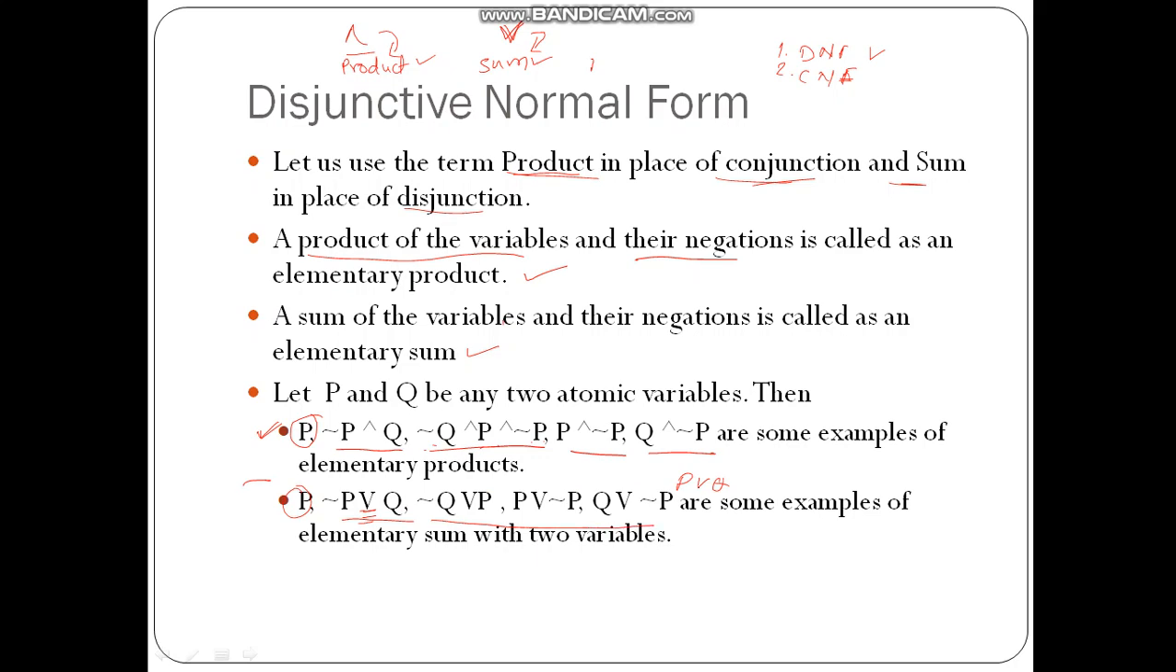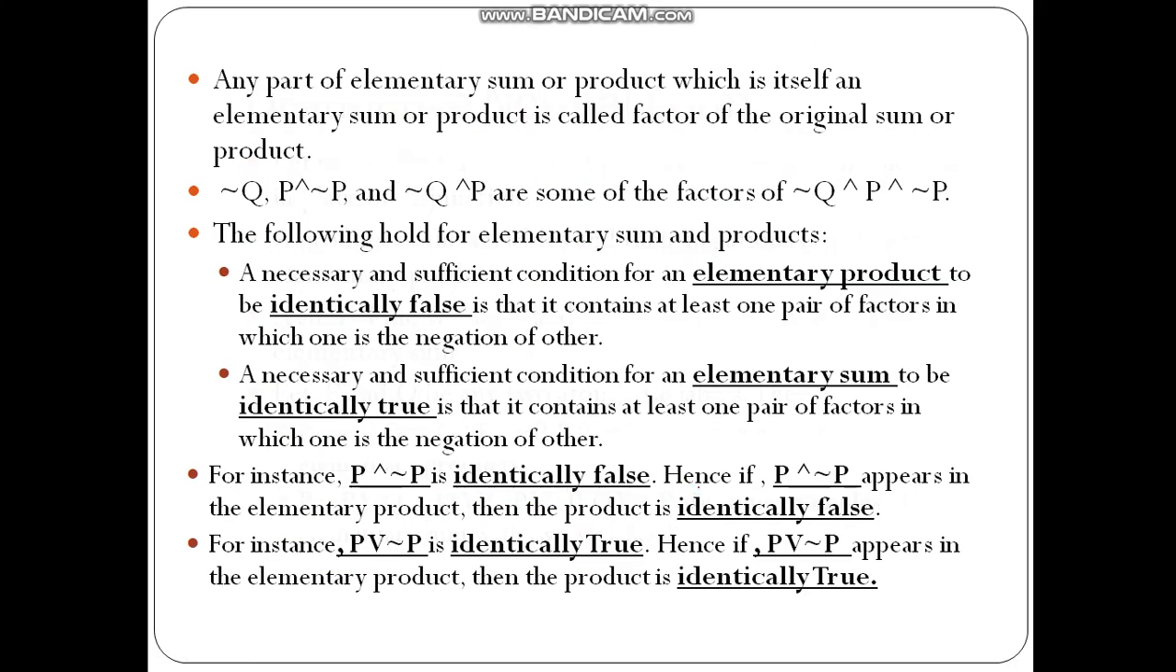These are the examples of the elementary sum. Let us move ahead and try to know more things about the elementary sum and elementary product to understand the disjunctive normal form properly. Any part of the elementary sum or product which is itself an elementary sum or product is called a factor.